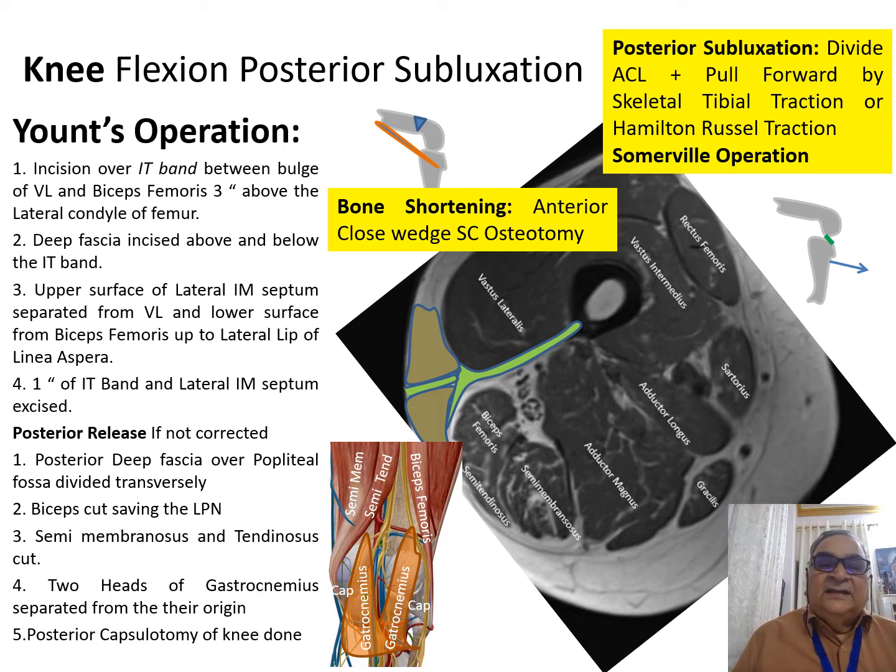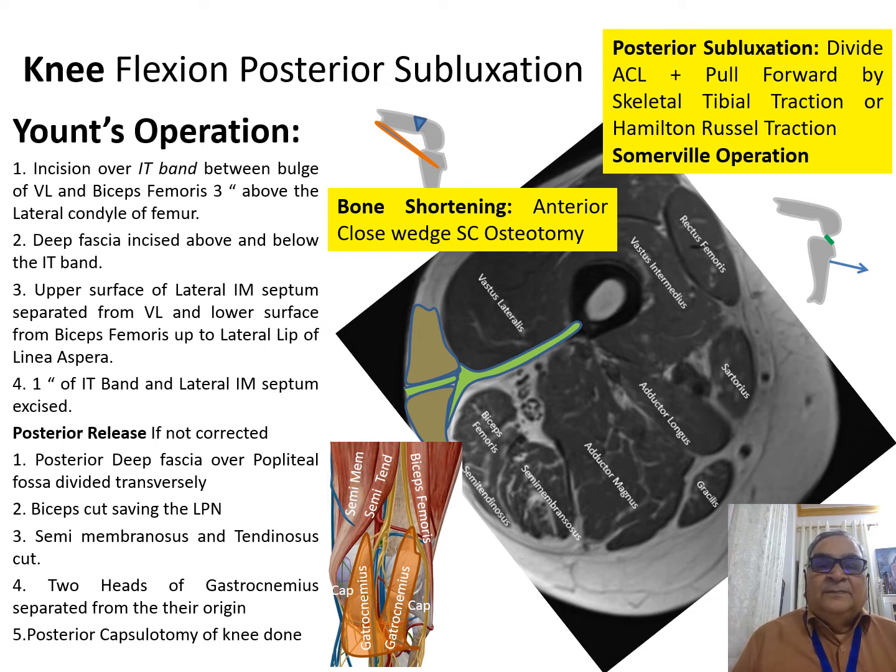You incise the deep fascia about 3 to 4 inches above the lateral condyle of the femur. You excise the deep fascia anterior to the iliotibial band and posterior to the iliotibial band.